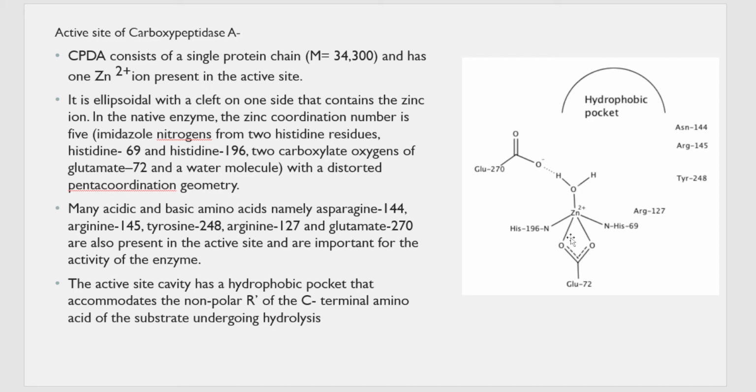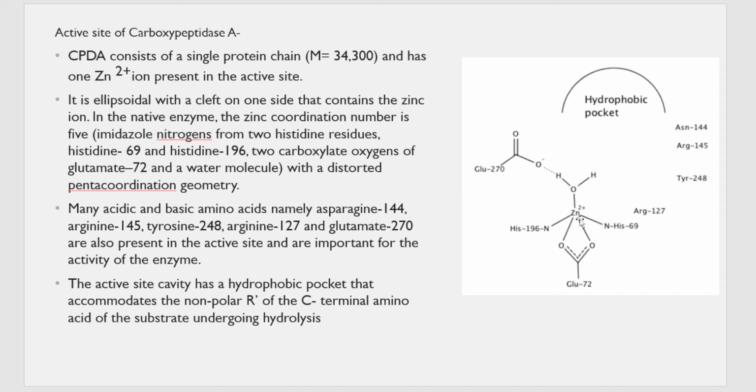And here you can see that zinc has five coordination sites. Two of them are from imidazole nitrogens of two histidine residues, that is histidine 69 and histidine 196.